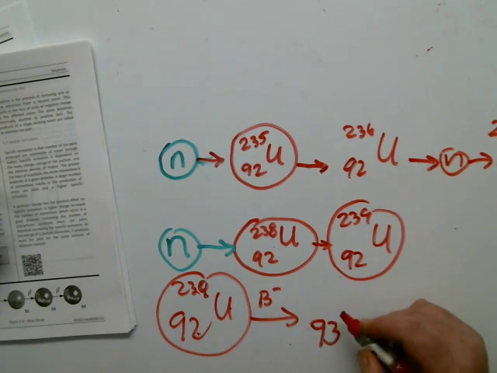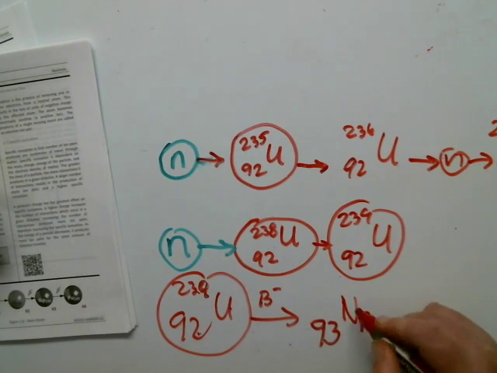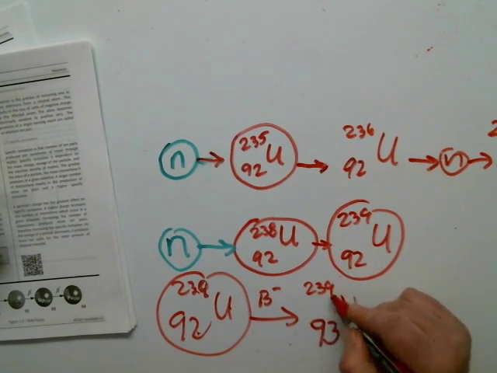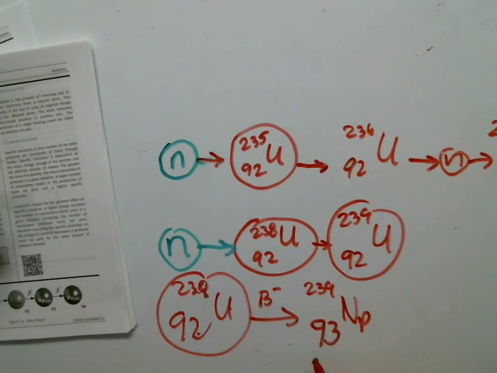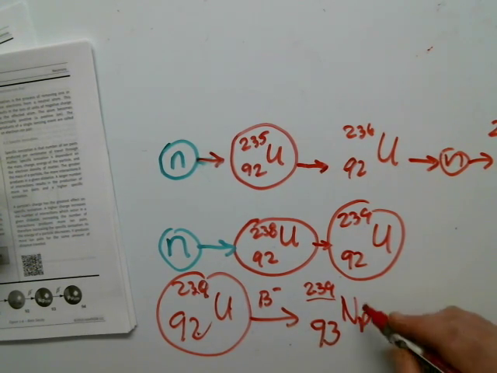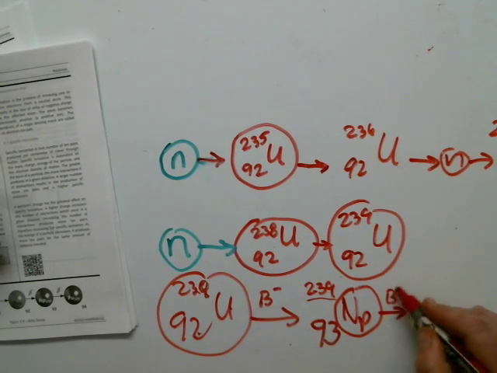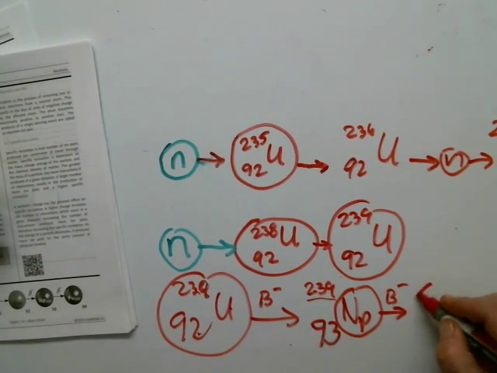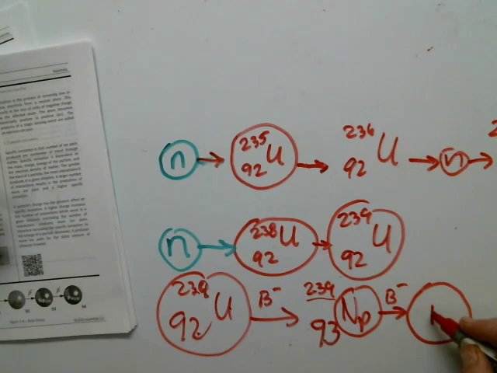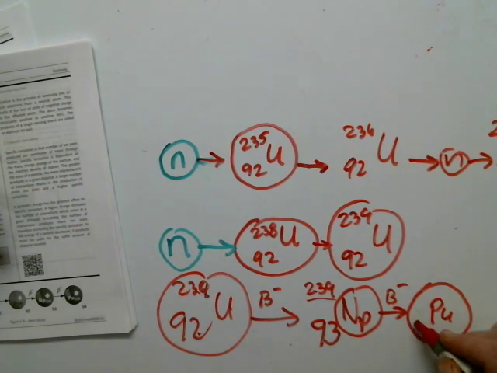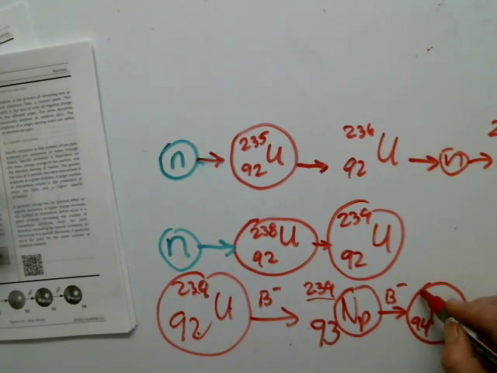I have neptunium. But I still have the same number of neutrons and protons, still 239 of them. It's just that one of the neutrons has turned to a proton, so the ratio of neutrons to protons has changed. And guess what? This is a big beta emitter too. If it emits a beta, I get plutonium, because that is 94, 239.